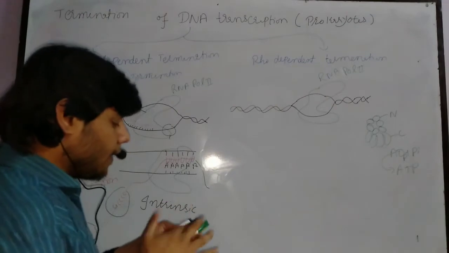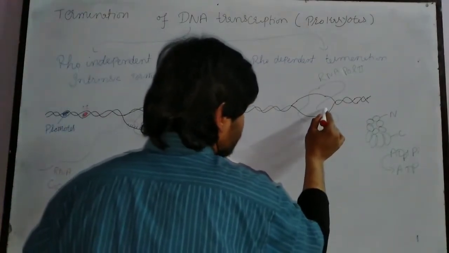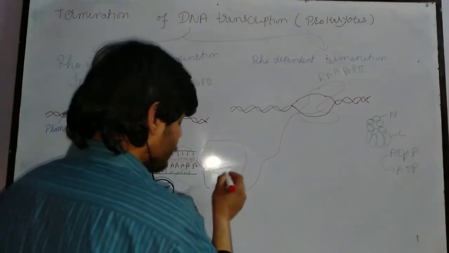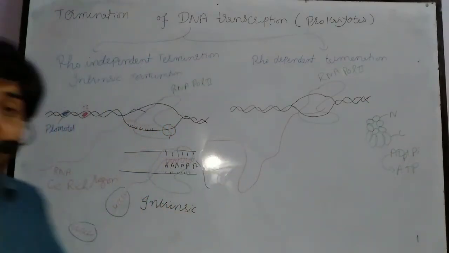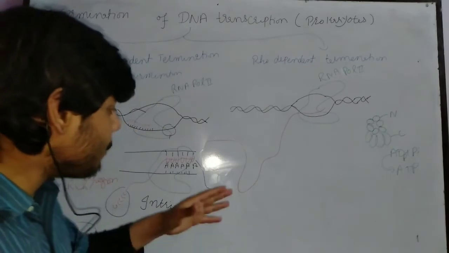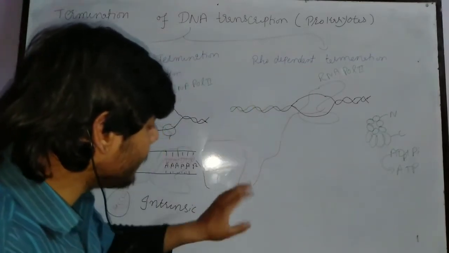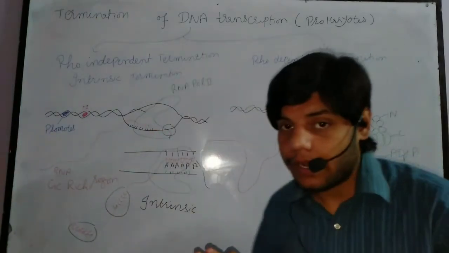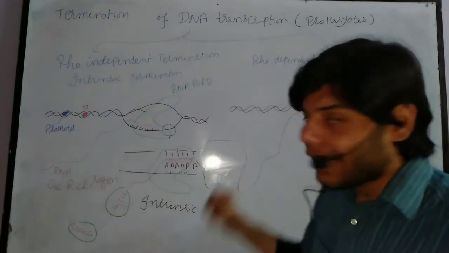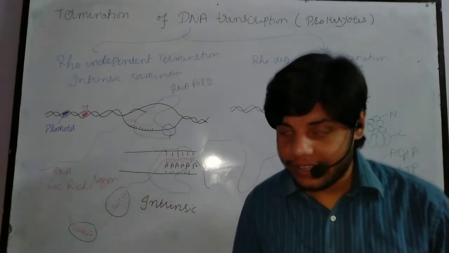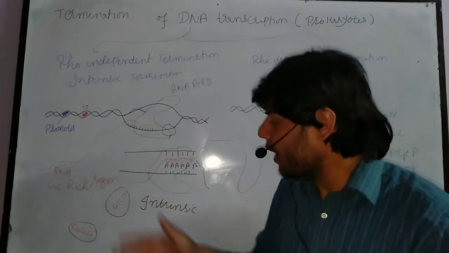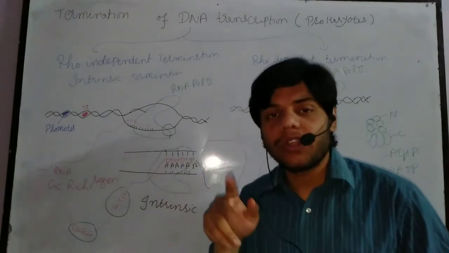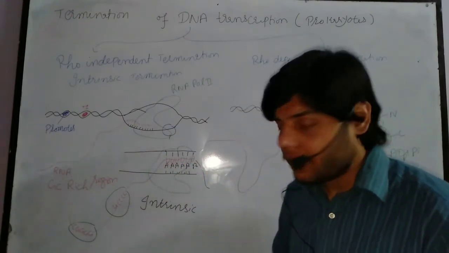Okay, and this is the RNA strand which is synthesized. So remember, sometimes the intrinsic signal is always present at that specific point as well, but it doesn't mean that it will drag out the RNA strand by itself. Sometimes they don't have the ability to drag out this RNA strand between the two DNA strands. Sometimes it is very difficult.